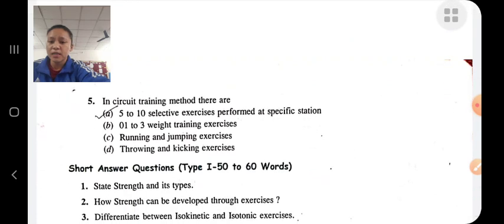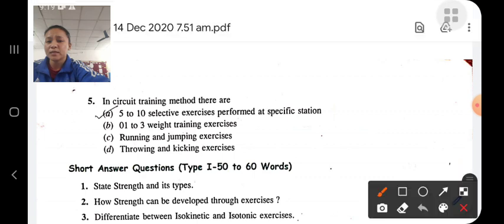Circuit training methods are of 5 to 10 selective exercises. In circuit training, we choose 5 to 10 selective exercises. We make 5 to 10 stations, and at each station there are different exercises. At each station we perform different exercises continuously without any rest.